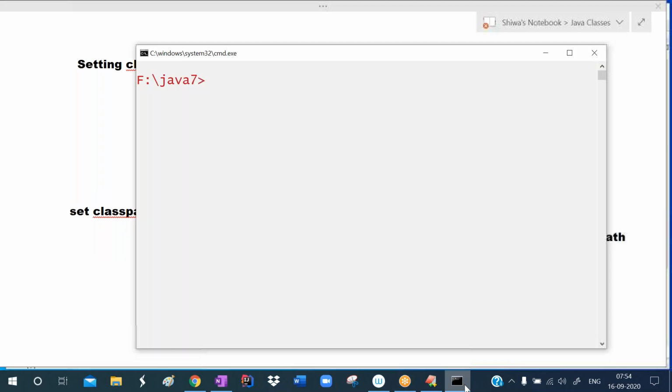So right here, set classpath equals, where is our package? In the E drive, in the package folder, and the current directory. And to preserve the previous classpaths, write percentage classpath percentage.